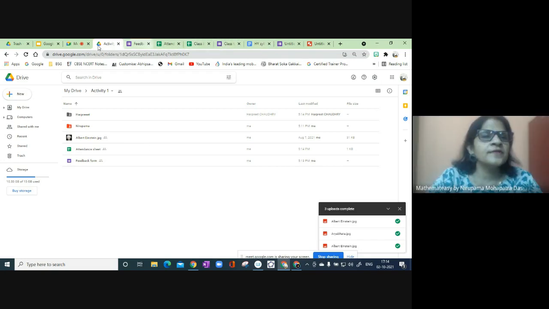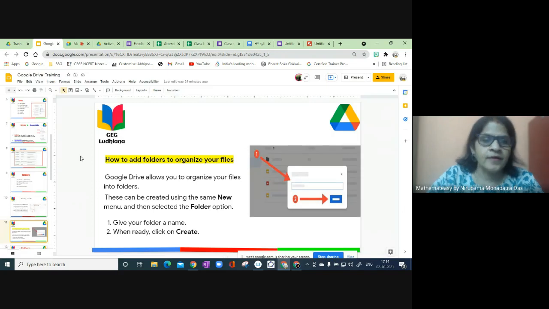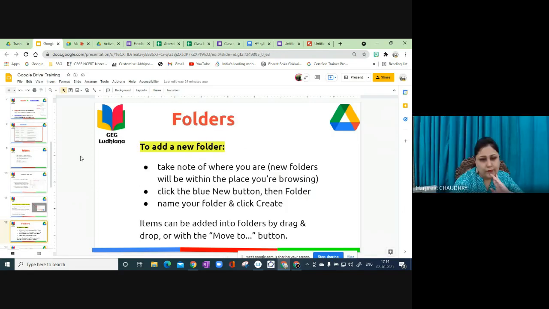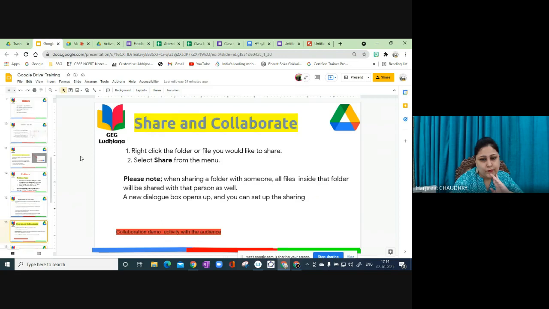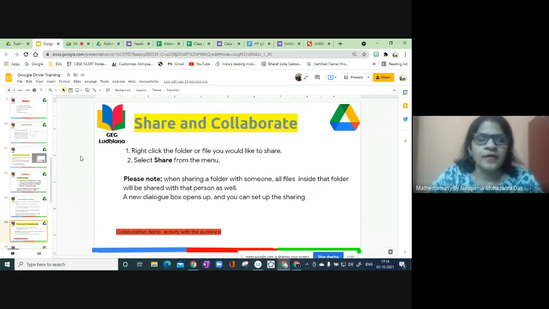Meantime, I'm showing this. Okay, this we have done. So while sharing and collaborating, what is the procedure? Those who are trying now, right click the folder or file you would like to share. Select share from the menu.